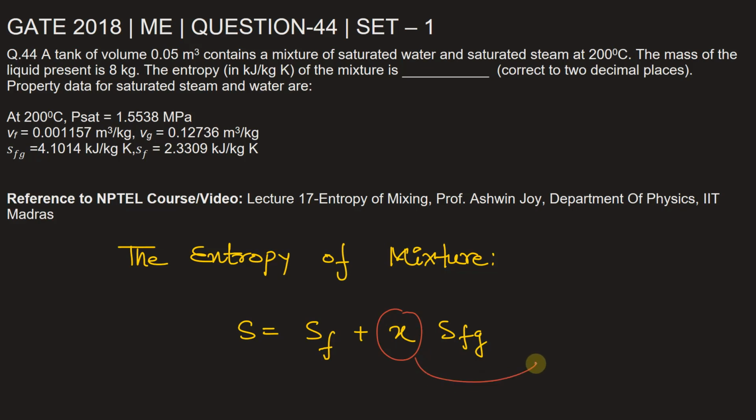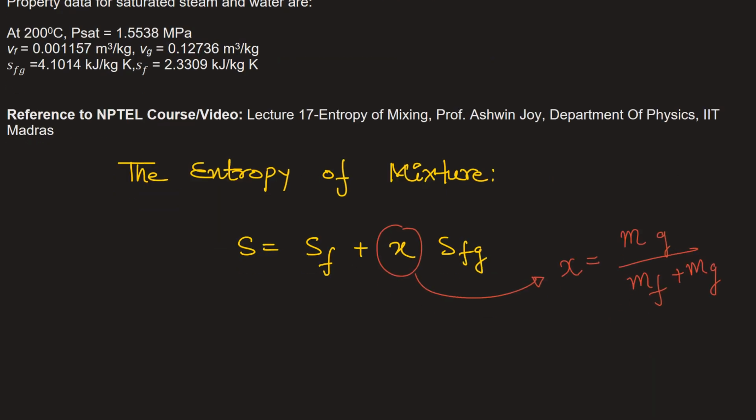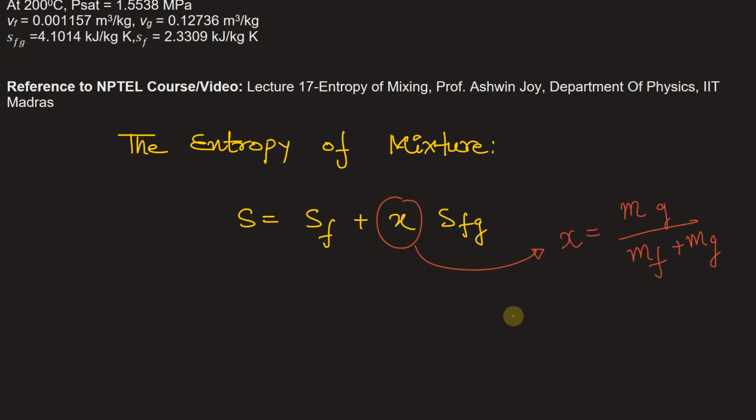So x can be written as x is equal to mg divided by mf plus mg, where mg is the mass of steam and mf is the mass of liquid, or in this case we can say mass of water. Now to find this entropy, we need to find x, and to find x we need to find these quantities, right?